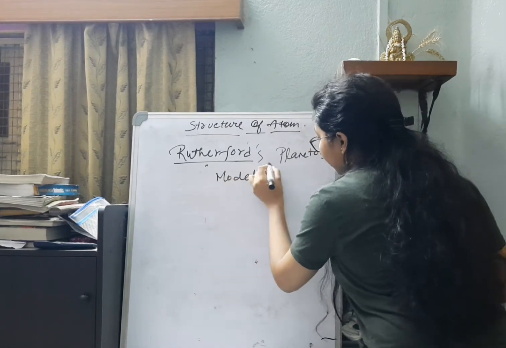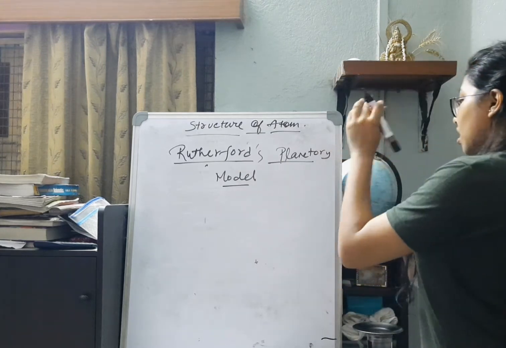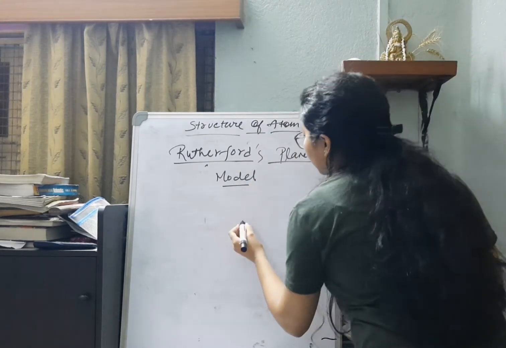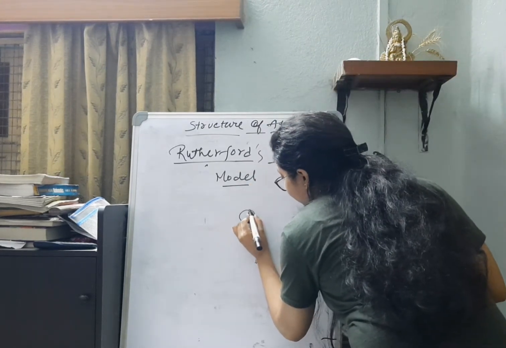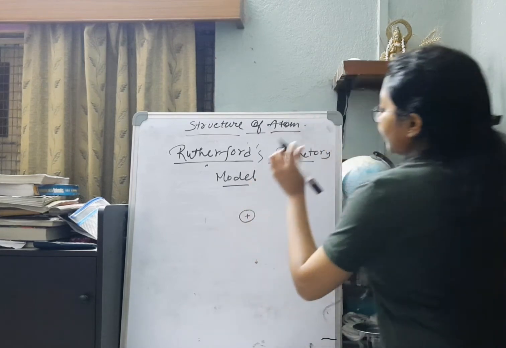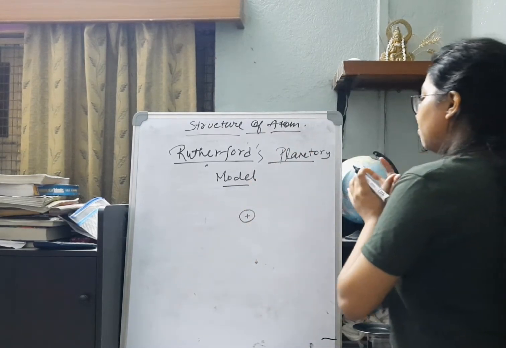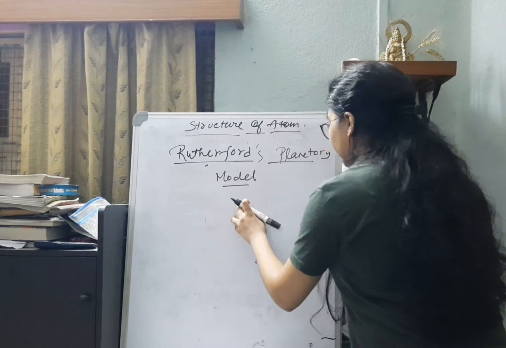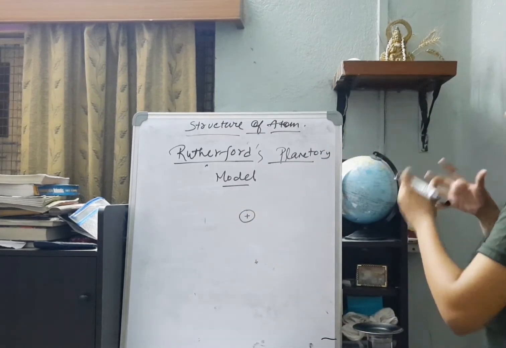What is Rutherford's planetary model? As per the conclusion, the nucleus is a positively charged, dense, high-mass, tiny, centrally located part of the atom.